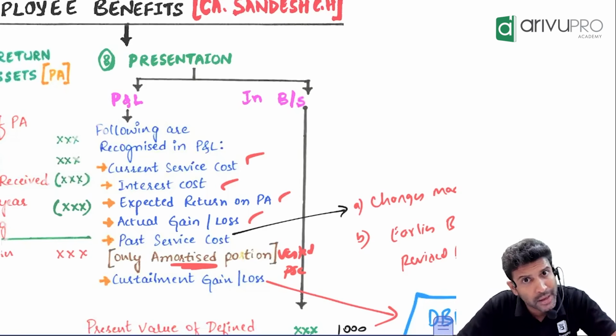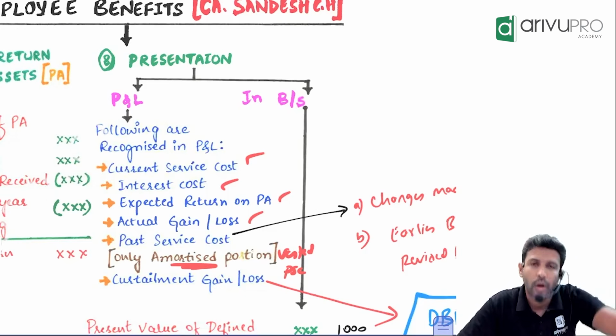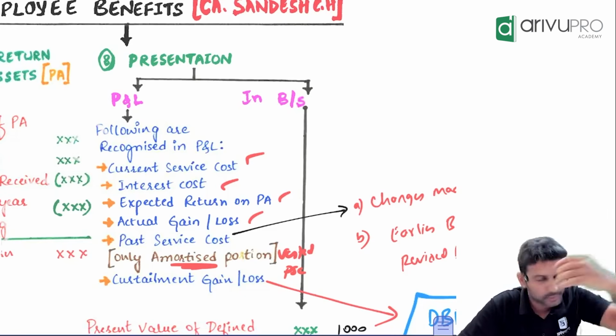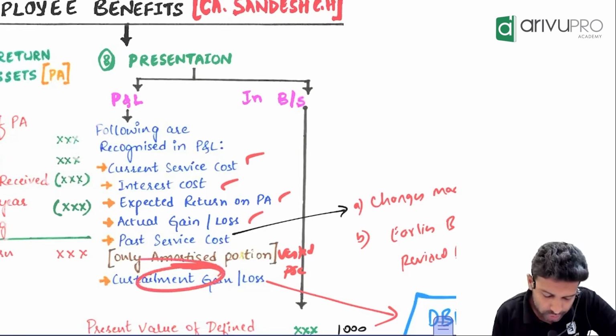So does the increased benefit go straight away to P&L? No. Which goes to P&L? Only the vested portion goes to P&L. The unvested portion remains as it is. The next one which goes to P&L is curtailment gain or loss.